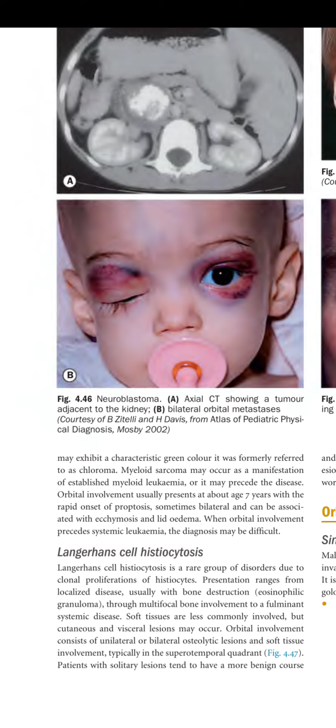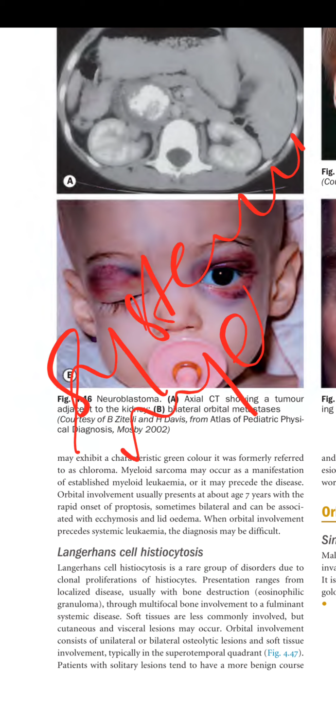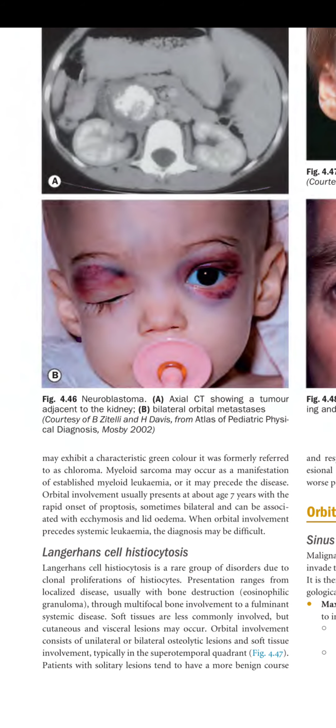Orbital involvement is usually present at the age of about 7 years with rapid onset of proptosis, sometimes bilateral, and can be associated with ecchymosis and lid edema. When orbital involvement precedes systemic leukemia, the diagnosis may be difficult. So basically, it occurs in association with systemic myeloid leukemia, and the symptoms are the same: the patient can present with proptosis, sometimes with ecchymosis and lid edema as well.